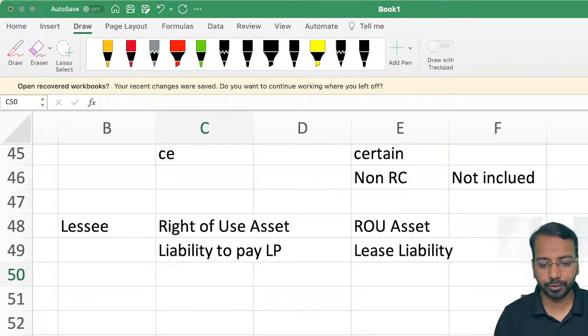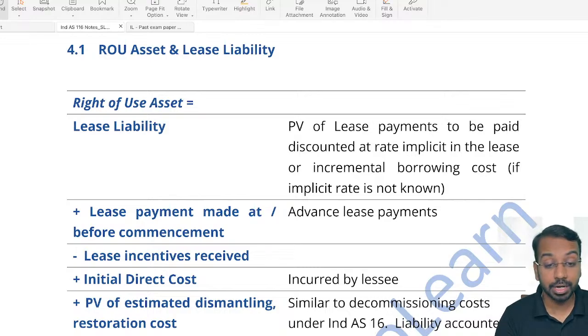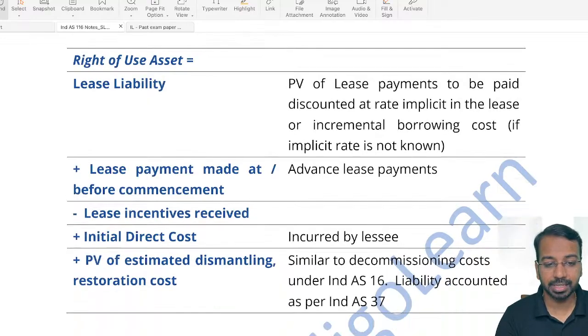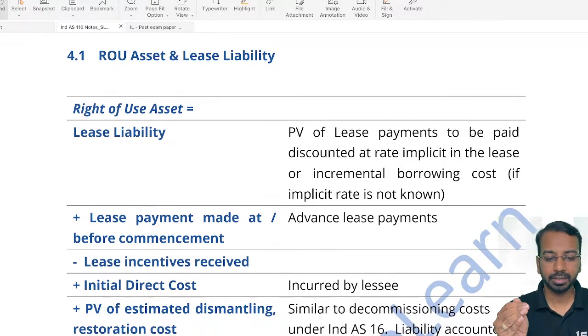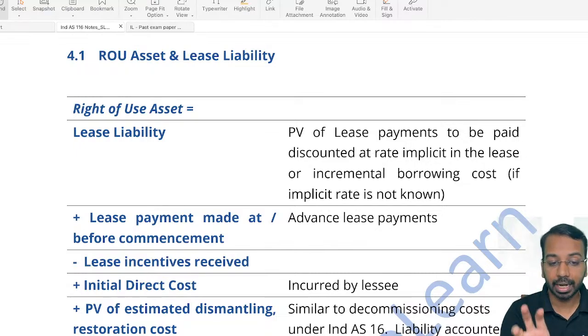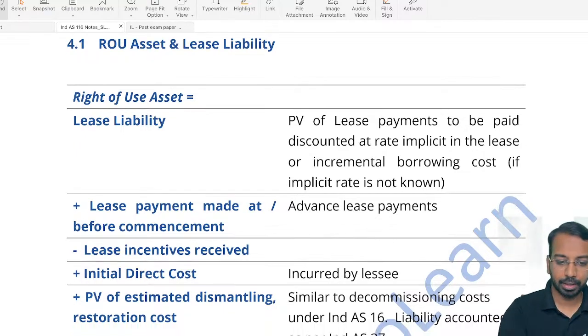So we have a right of use asset and we have a lease liability. Now, whether it is a right of use asset for a finance lease or an operating lease, it does not change, meaning it will remain the same. Sir, what is a ROU asset or lease liability? I've given this in a summarized manner here. The way you have to learn this table is: right of use asset is equal to 1, 2, 3, 4, 5. These are the 5 things.